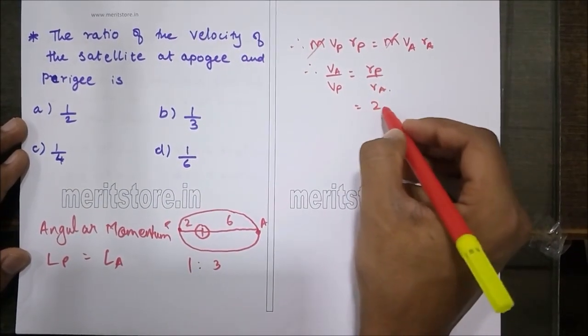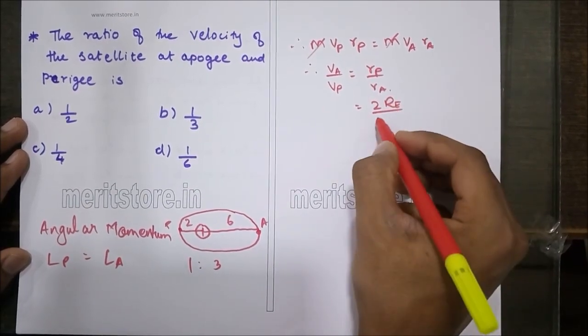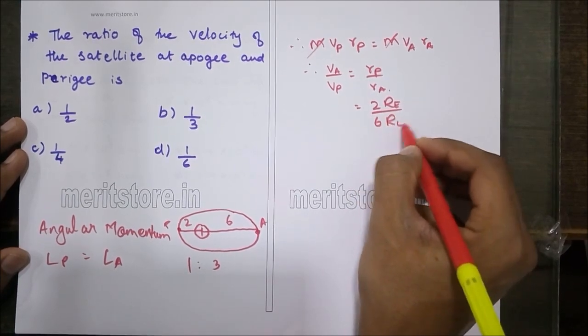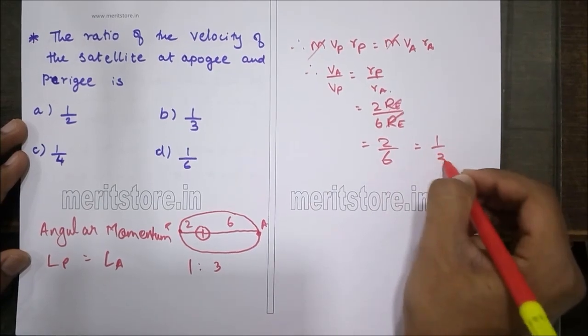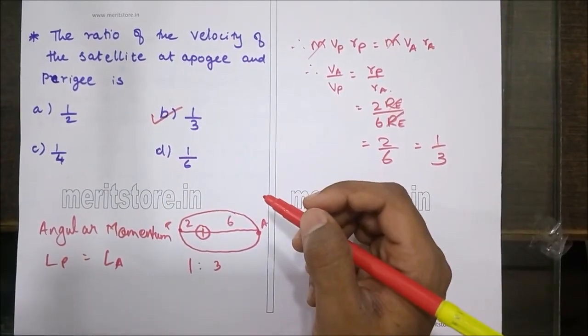which is 2 times the radius of the planet divided by 6 times the radius of the planet, that is 2 by 6, which is nothing but 1 by 3. Hence option B is the correct answer.